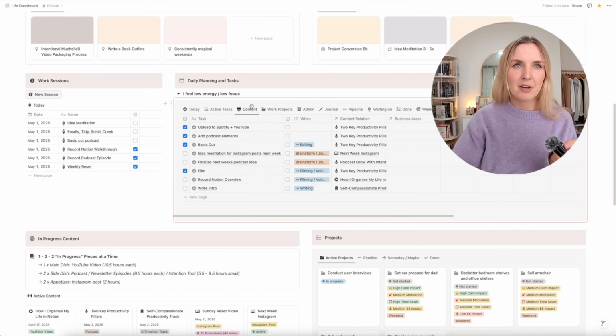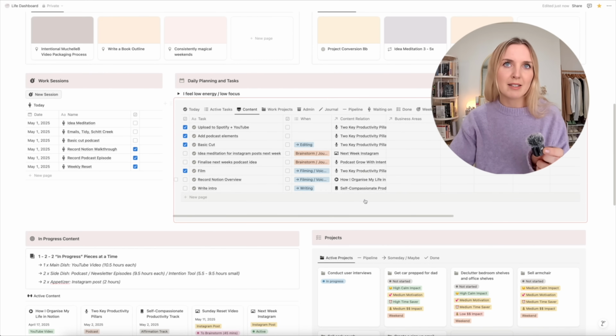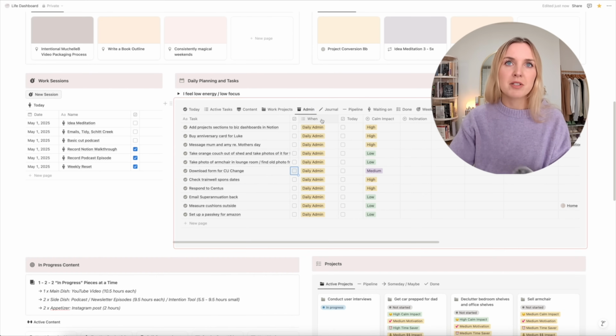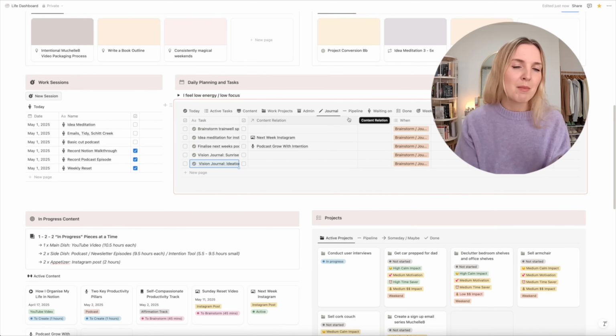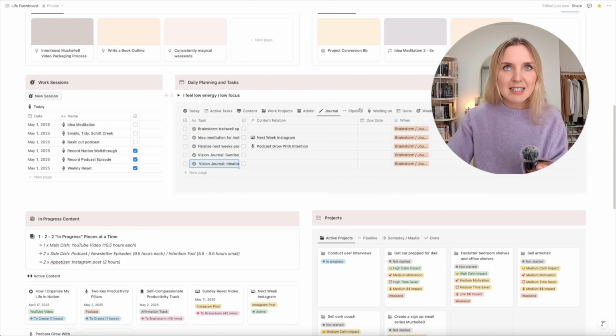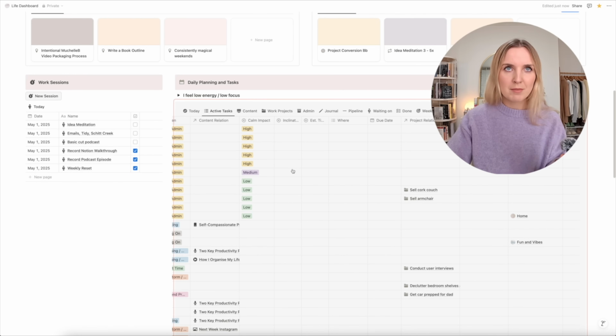I also have my tasks categorized by sort of these are my content related tasks. I have a work projects tab. I also have my admin tabs. I have a tab for journaling, so anything I want to journal. And I also have like a time in the day that I usually journal, so I can go to this list. I also have a bunch of columns that I want to talk about.